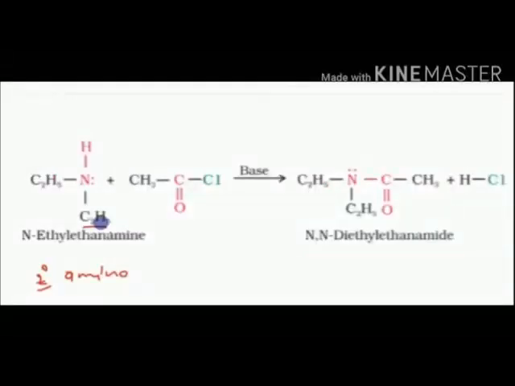Hydrogen still left is eliminated out. The hydrogen is removed and N-ethyl ethanamide is formed, and HCl is eliminated out. You can see the RCO group with CH3, an acetyl group, getting attached to it, forming the ethanamide group. It is an amide group which is formed in this reaction, which occurs in the presence of a base.